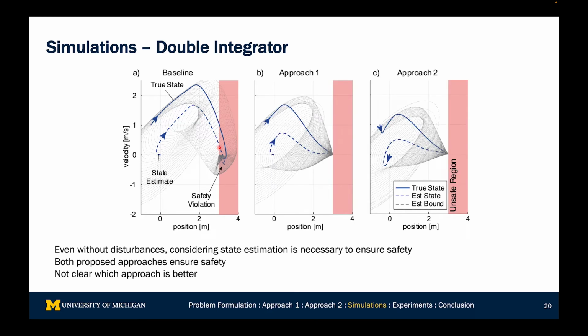Using the two approaches that we've proposed in this paper, we'll see that both of them are able to lie within the safe regions at all times. Now, I've only shown you one particular instantiation of this that depends on the control input and the initial conditions. I've played around with different initial conditions, and it's not entirely clear whether approach 1 or approach 2 is better. So I've left that point as future work.